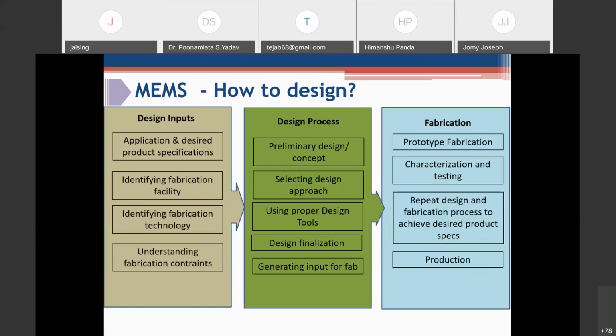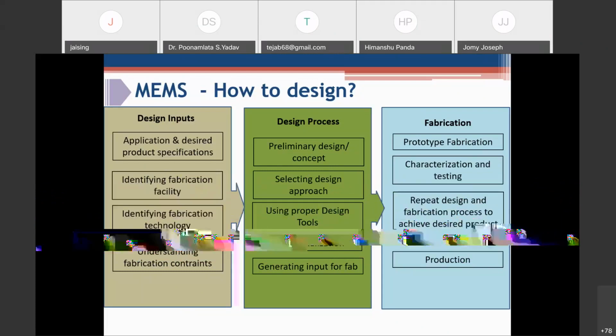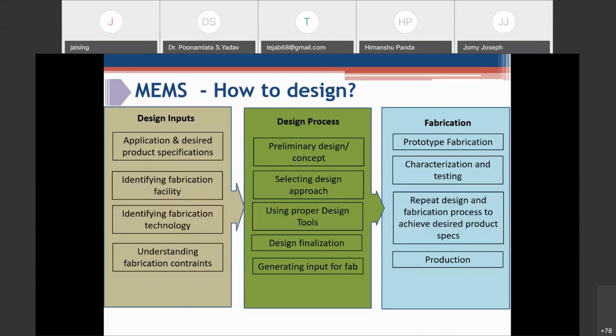So first thing, you have to conceptualize your design, come up with some preliminary design of your device. Then select a design approach. There are two different approaches: either you follow top-down approach or bottom-up approach. And you can use tools, design-specific tools available in the market. You have to use proper design tools to finalize your design, then put it to your fabrication facility.